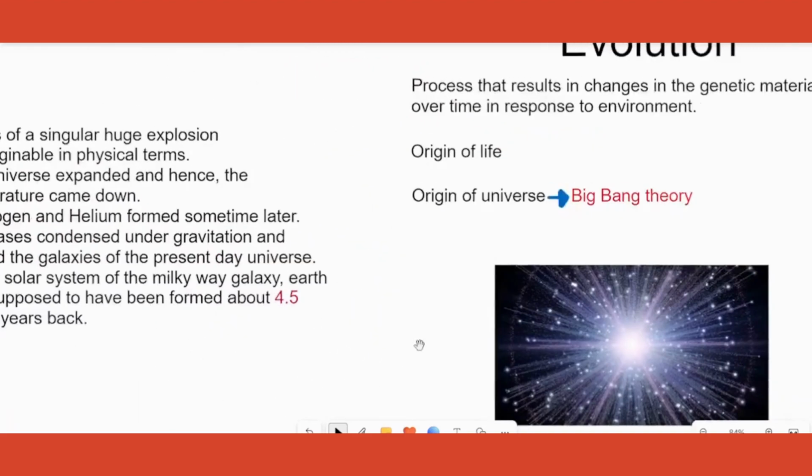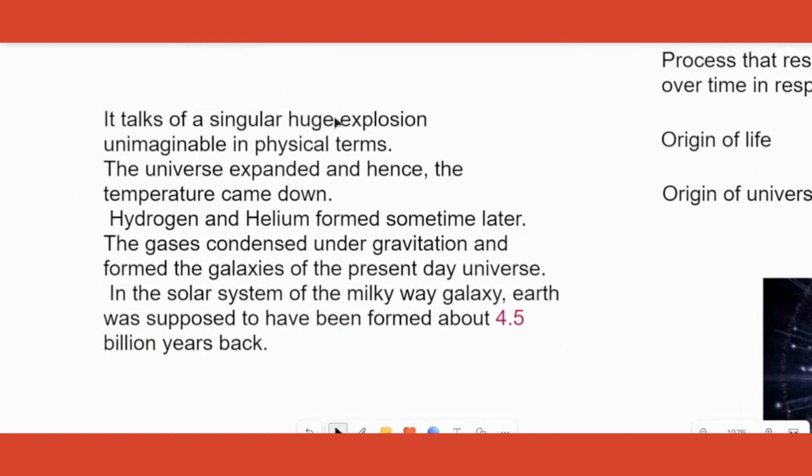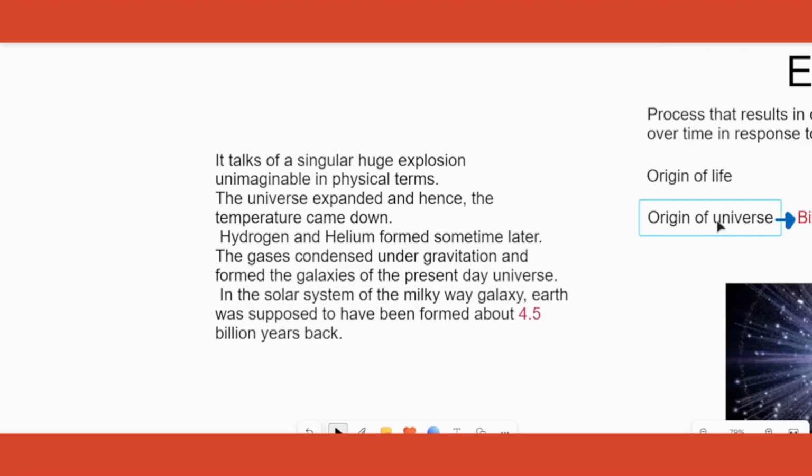Few points to be written with respect to that are: Big Bang is a singular huge explosion that happened many years ago. From there, the universe expanded, resulting in the entire universe that you're looking at right now. Third thing is hydrogen and helium that are there in the sun or all the planets came much later. Then all the gases that are present right now condensed due to gravitation. Next, and very, very important point is, when was Earth formed? Earth was formed 4.5 billion years ago. So all these points are to be included regarding the origin of the universe.